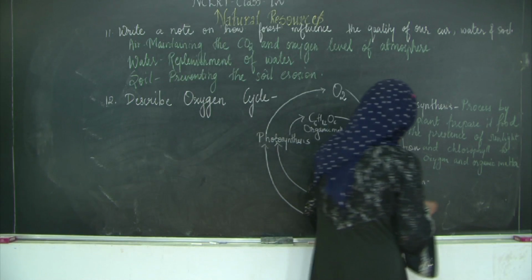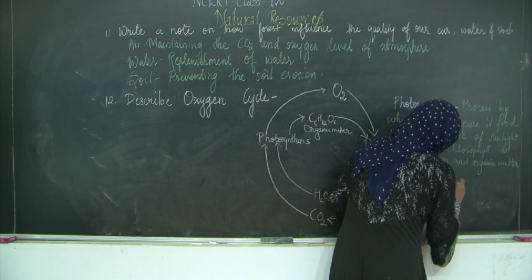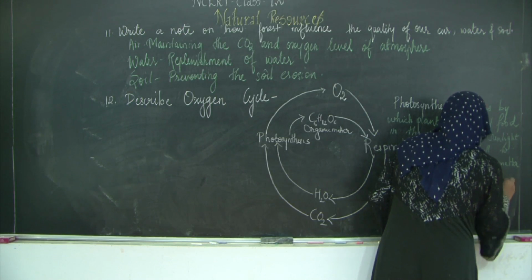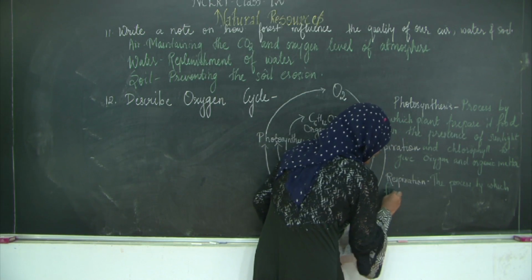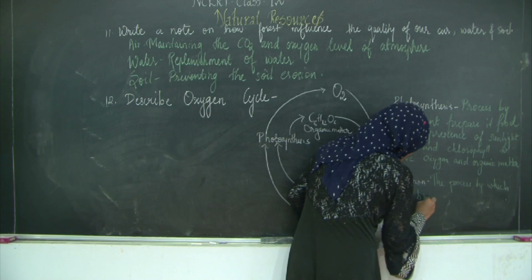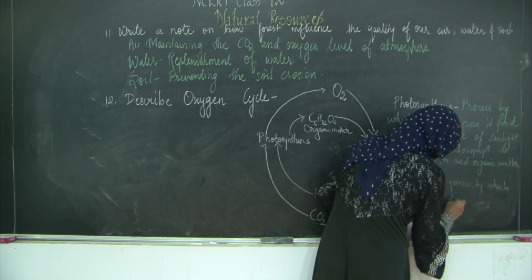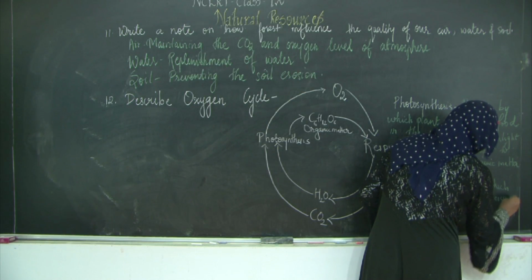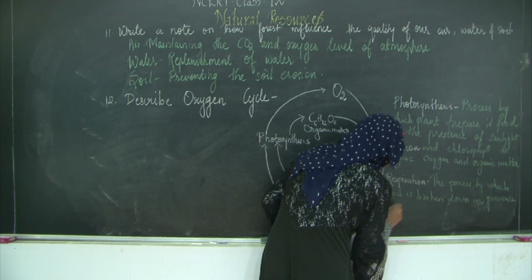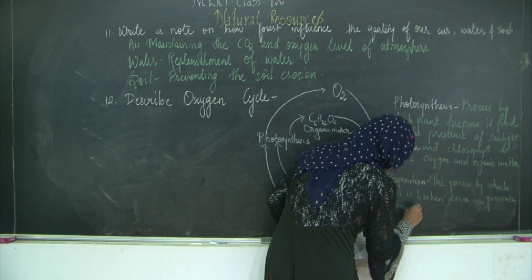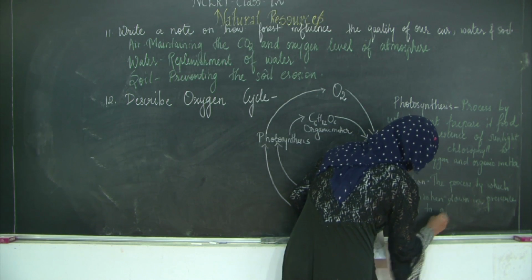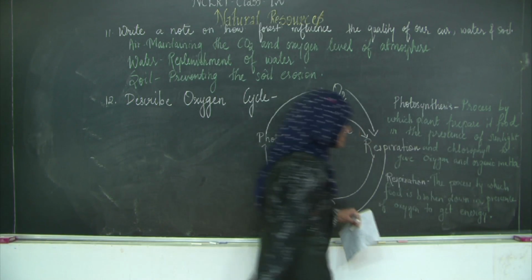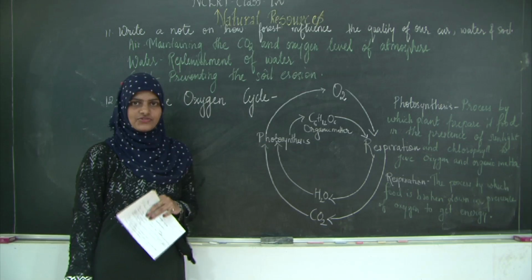So, respiration: the process by which food is broken down in the presence of oxygen to get energy. So this is about your oxygen cycle.